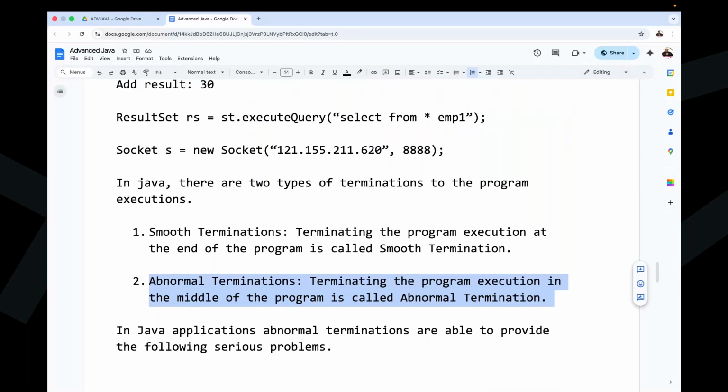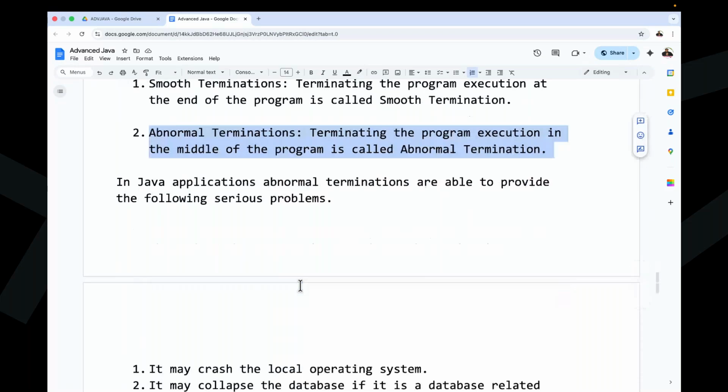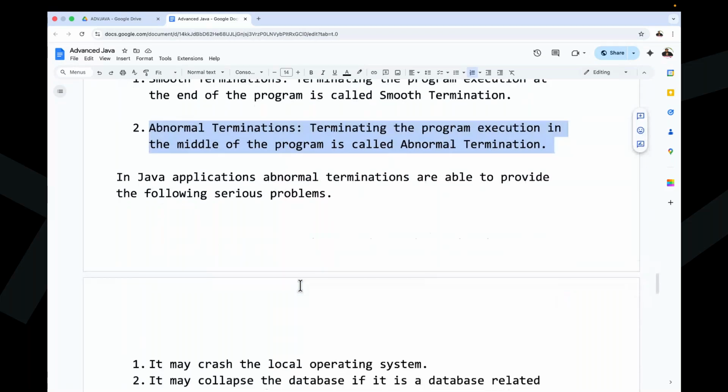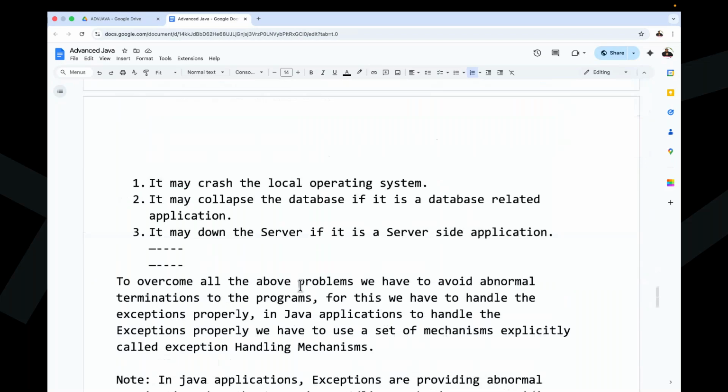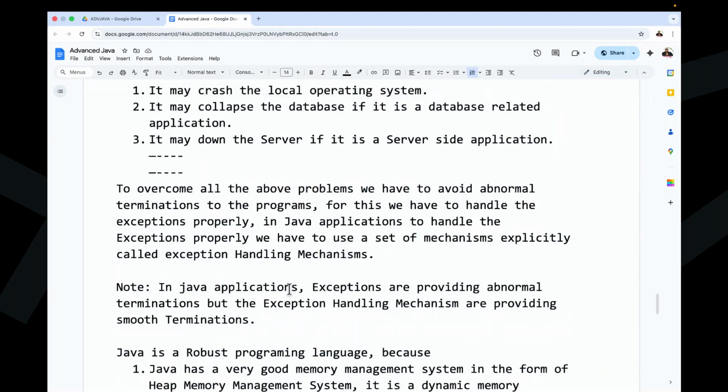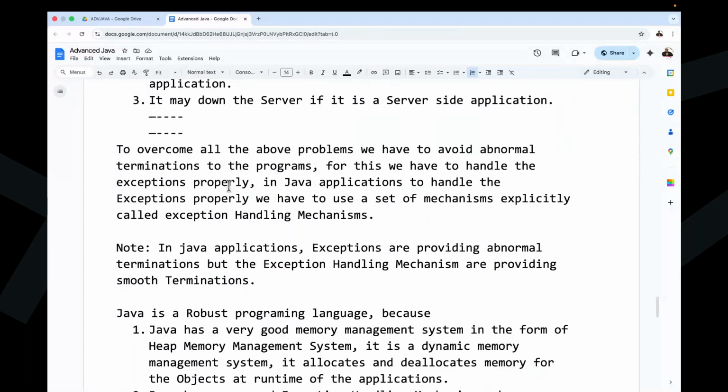Okay, clear. In Java applications, abnormal terminations can cause the following serious problems. It may crash the local operating system. It may collapse the database if it is a database related application. It may bring down the server if it is a server side application. To overcome all the above problems, we have to avoid abnormal terminations of the programs. For this, we have to handle the exceptions properly. In Java applications, to handle the exceptions properly, we have to use a set of mechanisms explicitly called the exception handling mechanisms.